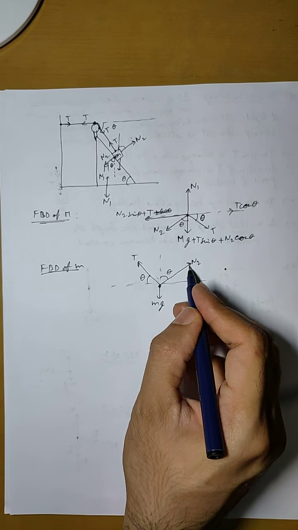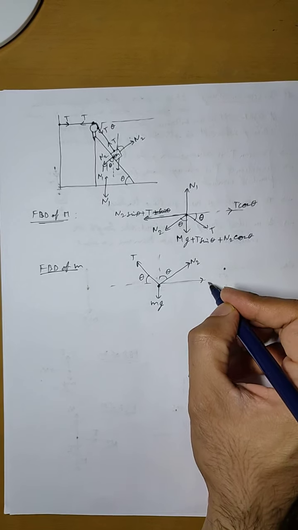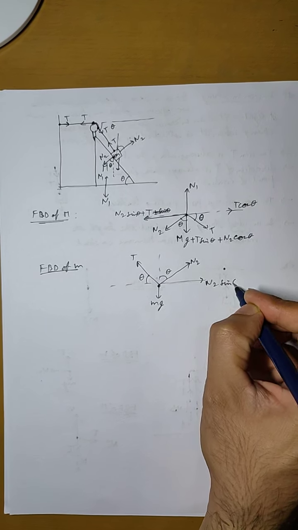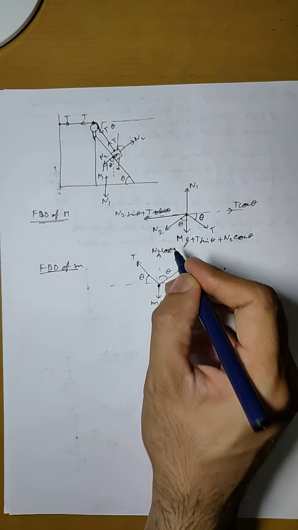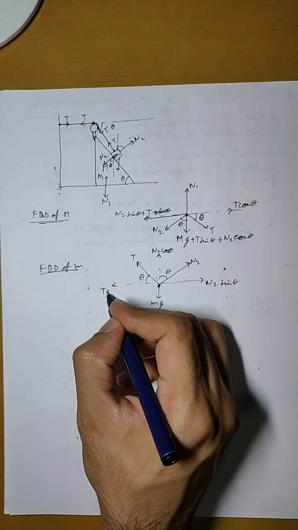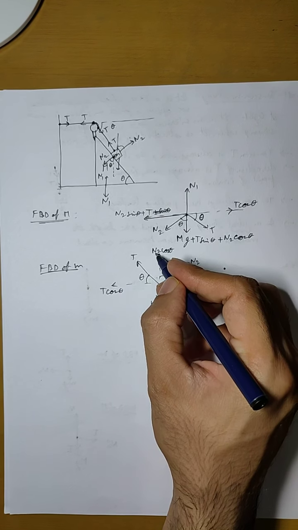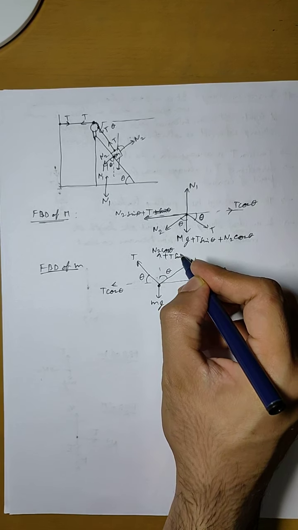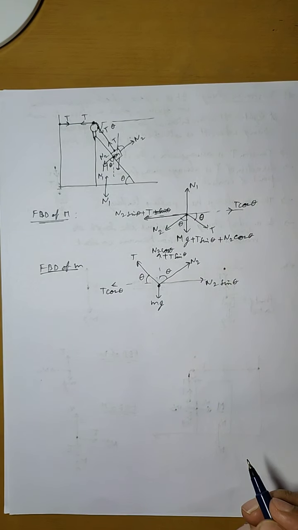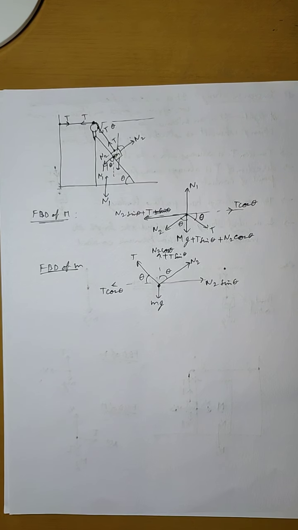Now we can divide these forces in the rectangular components. So here in this direction we have N2 sin theta, in this direction we have N2 cos theta. T can be divided in this direction as T cos theta, and in this direction it will be T sin theta. So we will have N2 cos theta plus T sin theta in vertically upward direction. So this is how we can make free body diagram of this particular concept.